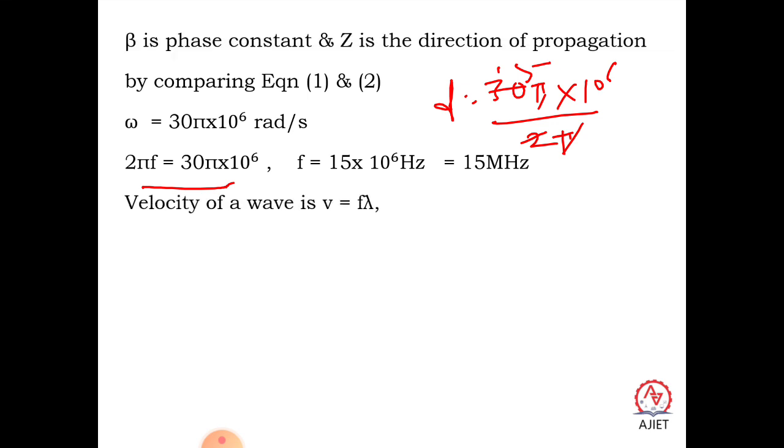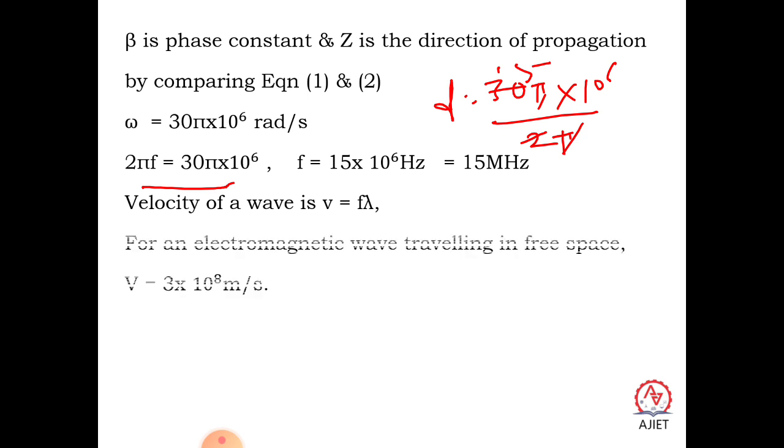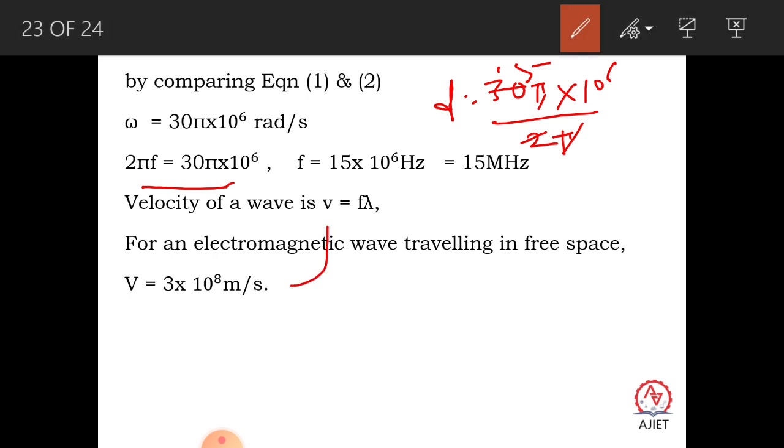So next, the velocity of the wave. We know a very basic formula, v is equal to f lambda. We already know the value of f, it is 15 megahertz. And for an electromagnetic wave, we already calculated the speed using the formula v is equal to 1 by square root of mu naught into epsilon naught. We substituted that and found it is 3 into 10 raised to 8. So the velocity of an electromagnetic wave traveling in space is v is equal to 3 into 10 raised to 8 meter per second.